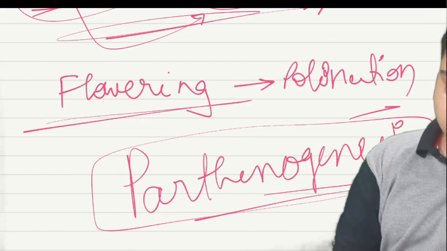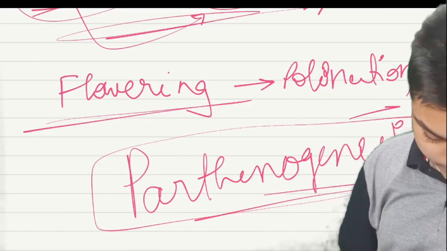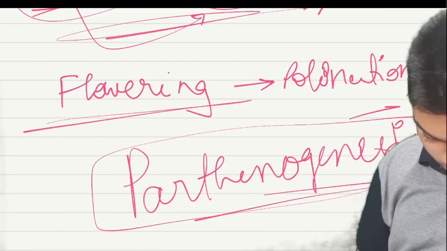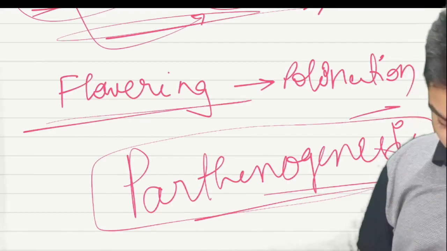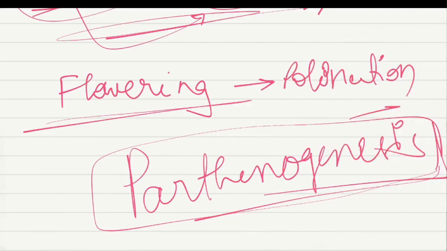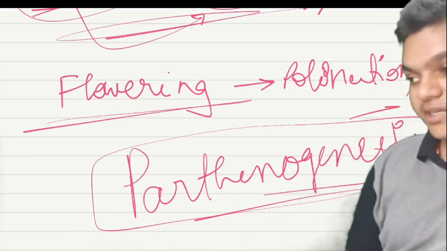Now, what are the examples of external fertilization? I have told you, fishes, frogs. Frogs also release their gametes into water, and the tadpole larva is formed outside the female body itself.